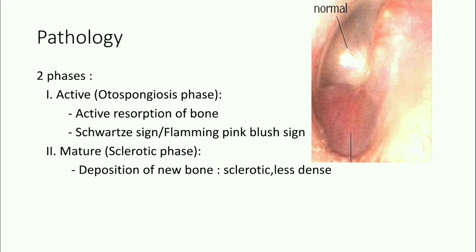Now, the pathology of otosclerosis. It is divided into two phases, active and mature phase. Active phase, also known as otospongiosis phase, is where active resorption of bone occurs. We can see the Schwartze sign or flamingo pink blush sign, as seen in the figure, during otoscopy, which is due to the increase in vascularity in the otosclerotic foci on the promontory. And another phase is the mature phase or sclerotic phase. In this phase, there is deposition of new bone, sclerotic, less dense.